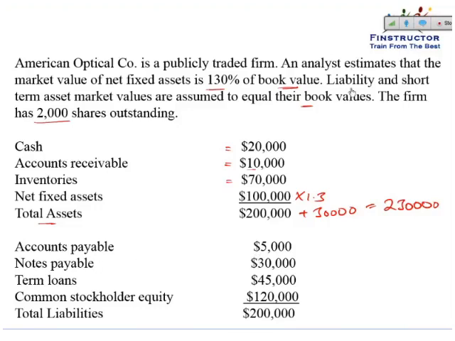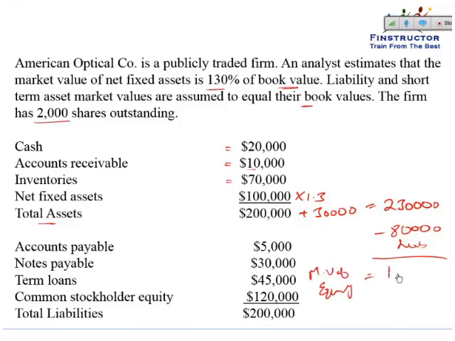The market value of all liabilities is assumed to be equal to their book value. So the liabilities are a total of 5,000 of payable plus notes payable, which is similar to debt, plus bank loans of 45,000. So minus $80,000 worth of liabilities, that is the market value of the liabilities, giving us the market value of equity as equal to 230 minus 80.